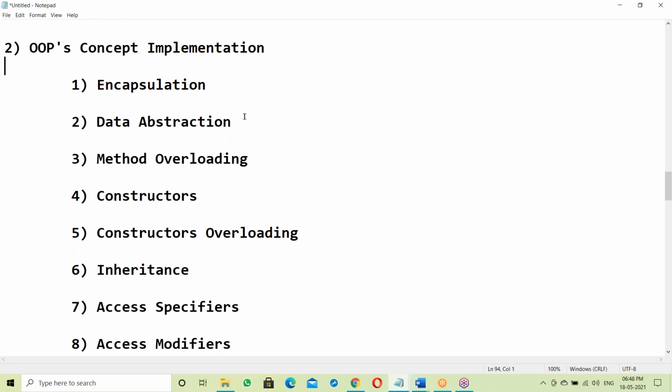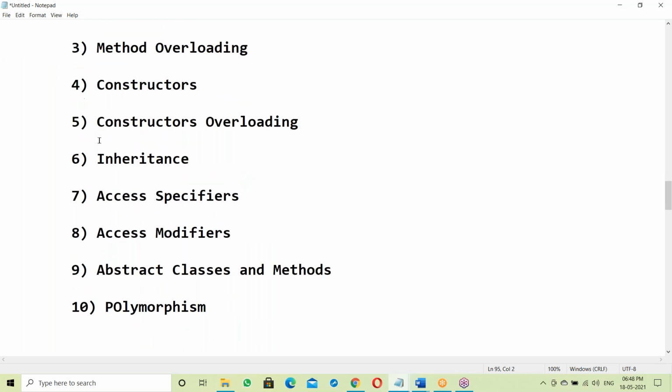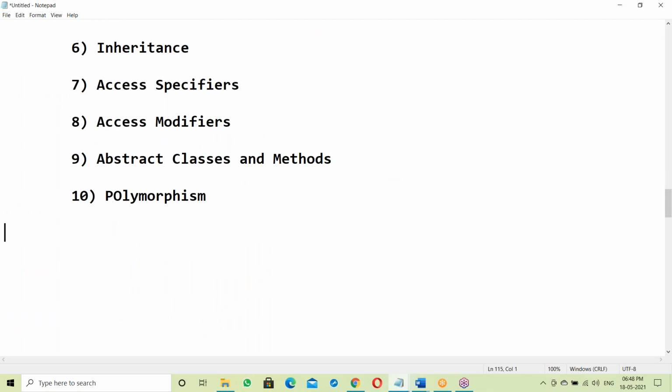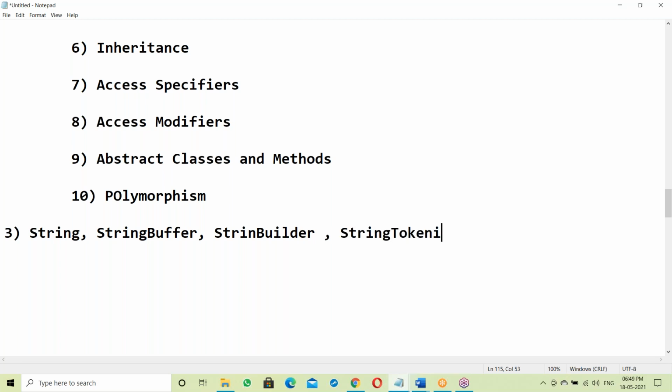So these kinds of things you can implement in Java. This OOPS implementation comes under standardization. After that, next is string handling, like the string class. Next, the string buffer class, which was in the list given yesterday. Then the string builder class. Next, string tokenizer.